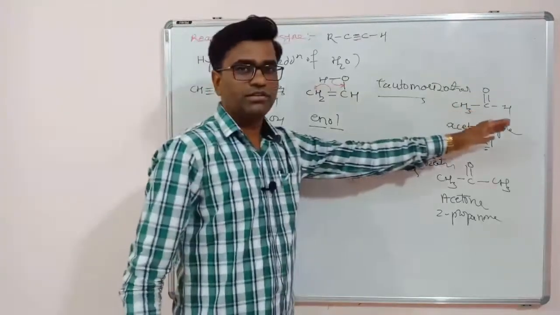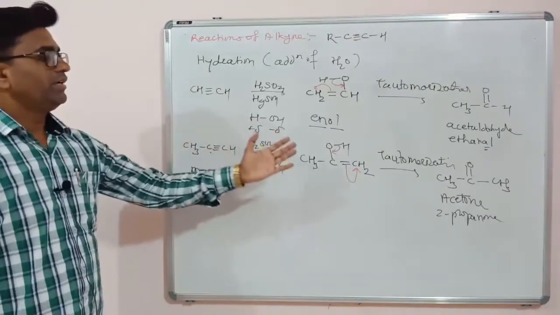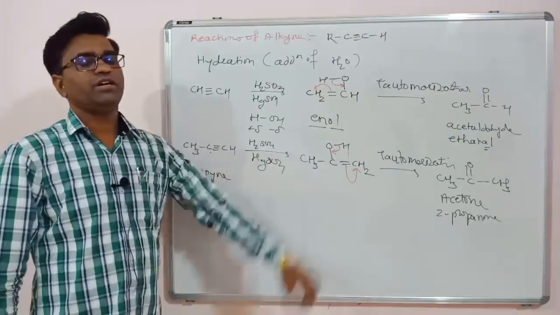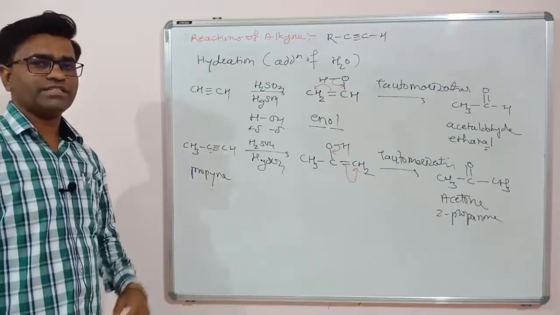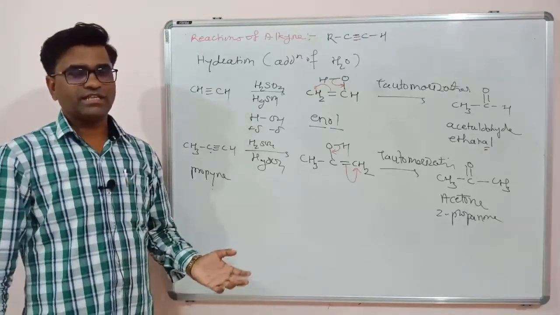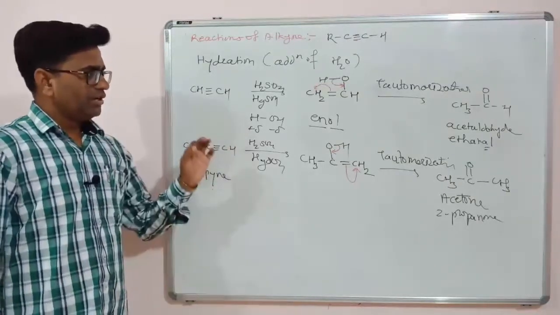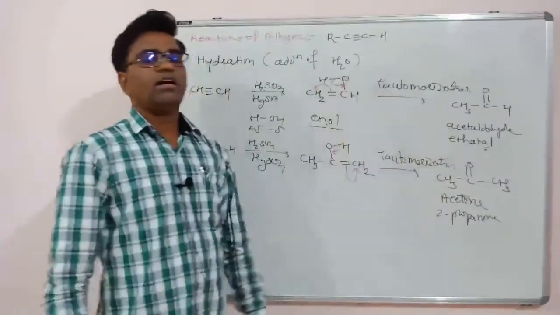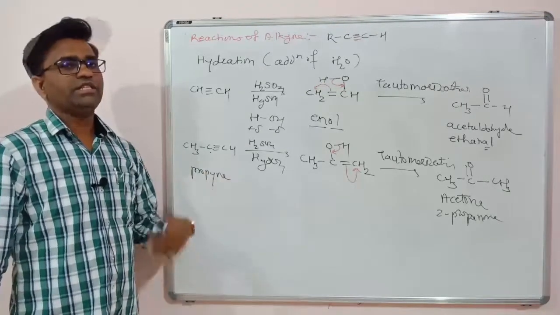So either you will get aldehydes or ketones, that depends upon the starting material. This type of reaction is called hydration, that is addition of a water molecule. This is somewhat different from hydrogenation, hydrobromination or halogenation reactions. In those reactions 2 moles of the reagent are required, while in this case 1 mole of the reagent is required, but the product is an aldehyde or ketone rather than an alcohol. Now we will see the next reaction.